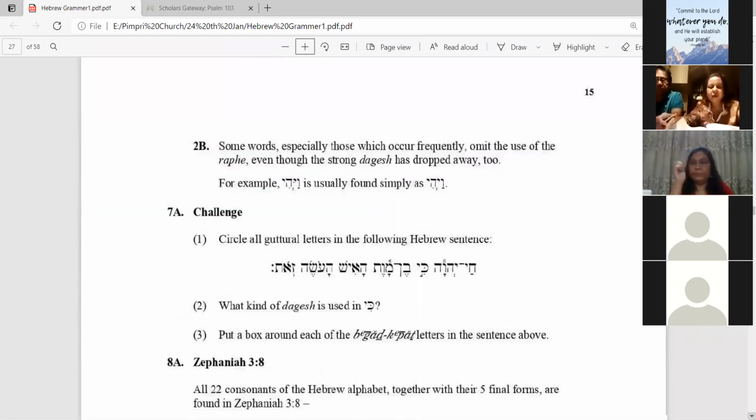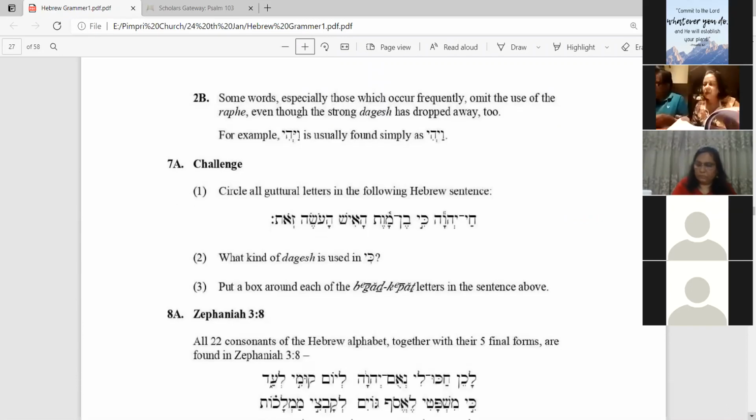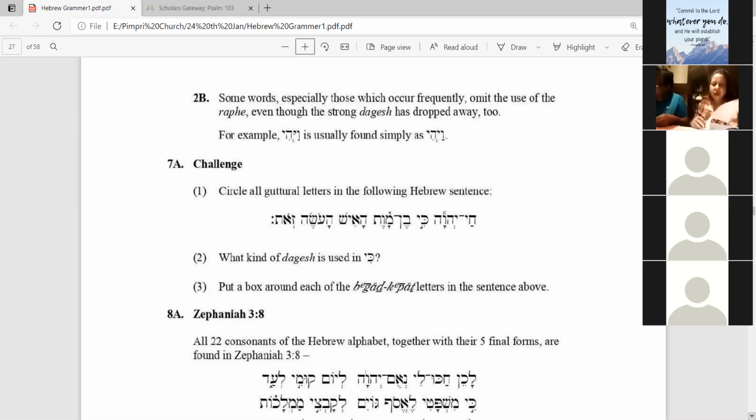So one thing that I want to do is one challenge. Come to 7A in your workbook. Now this is your homework, along with assignment number 2. Circle all guttural letters in the following Hebrew sentence. Page number, please. Page 15. It is on page 15, 7A. Come to 7A. That is a challenge.